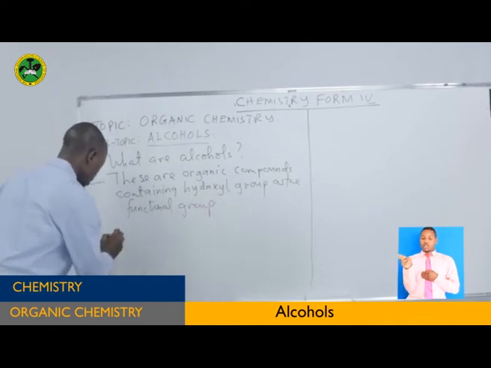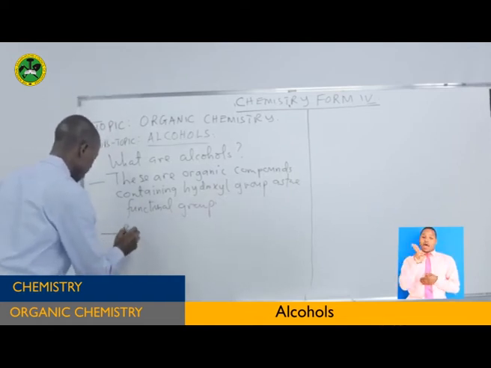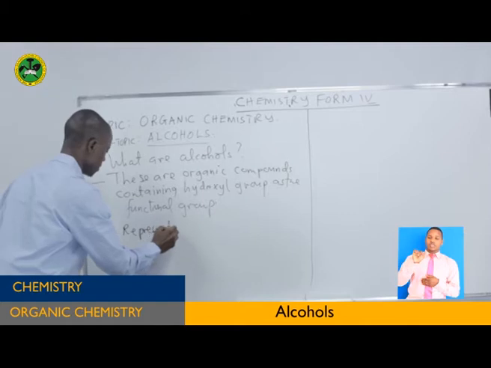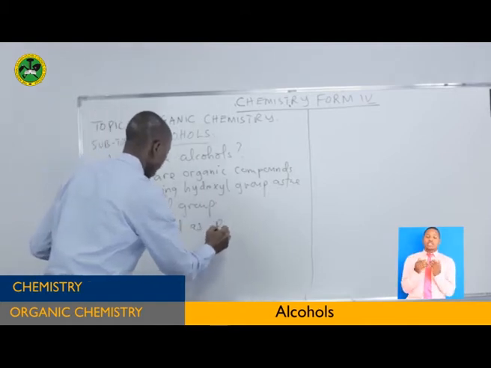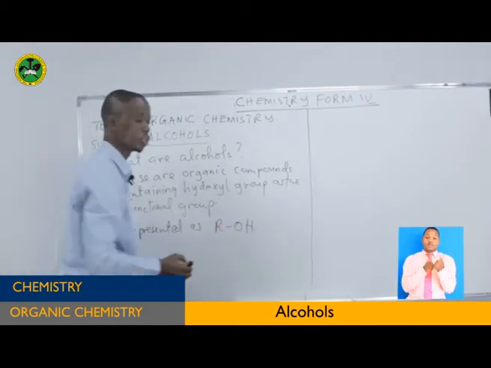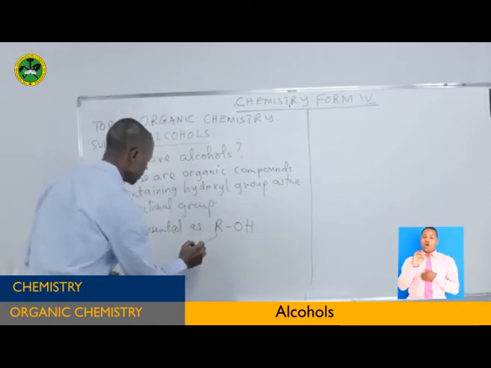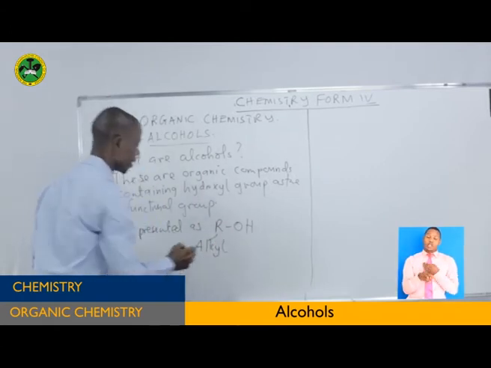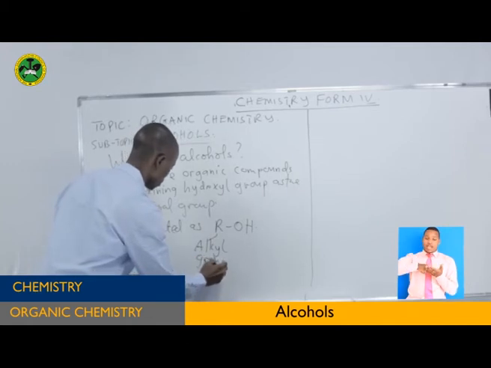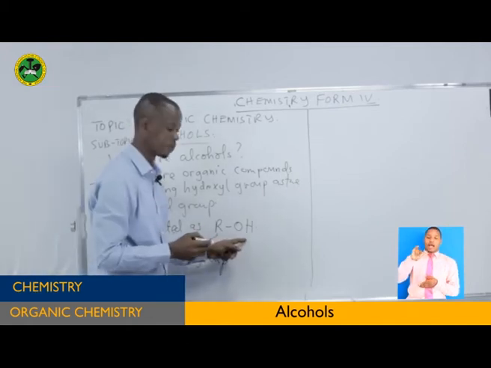So, in short, alcohol can be represented as R-OH. This R represents an alkyl group, and this is the hydroxyl group.